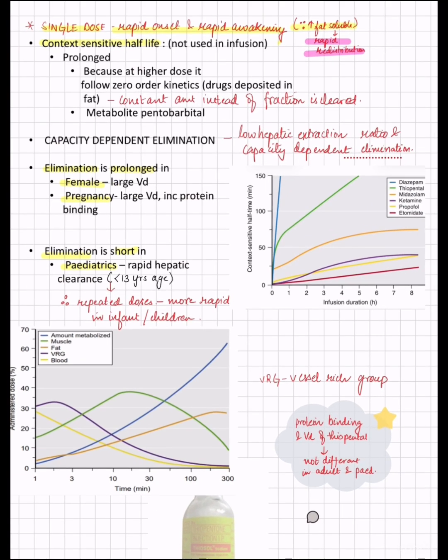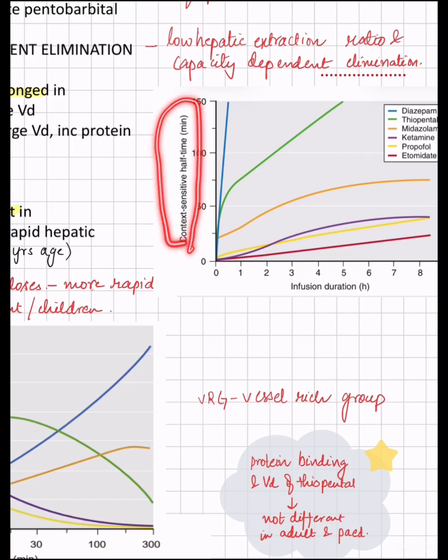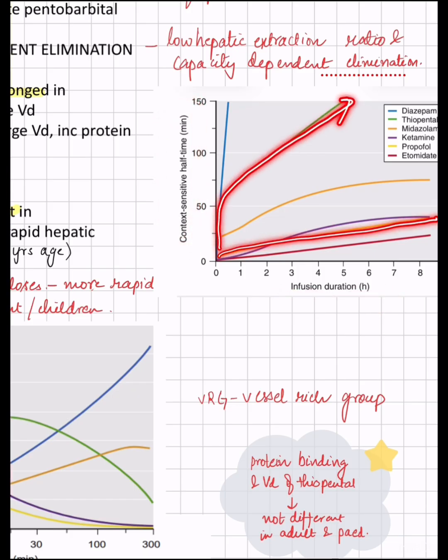Okay, then coming to context sensitive half life. To understand context sensitive half life of propofol, you have to go through my previous video. In this graph we will be comparing two drugs, propofol and thiopentone. See, this is the context sensitive half life, this is the infusion duration. This yellow is propofol, this green is thiopentone.